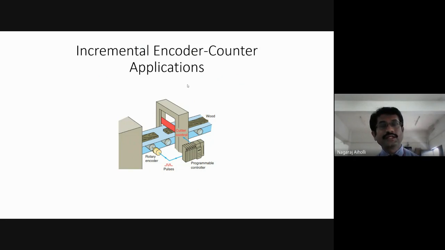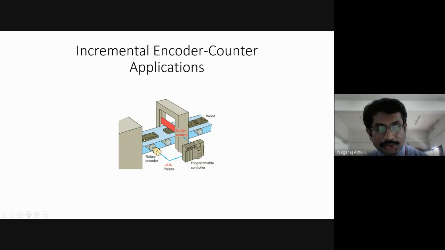Here we are using this application along with the counter. That's why it is called the incremental encoder counter application. The meaning of incremental encoder is that every time the light passes through the slot, one pulse is generated. It goes on incrementing. Every time it passes, there is one pulse, the second time, a second pulse. Hence the name incremental encoder, and as it is used along with the counter, it is called the incremental encoder counter application.